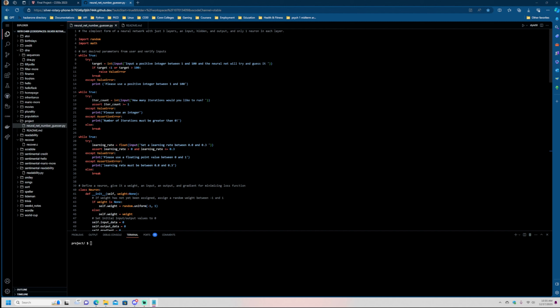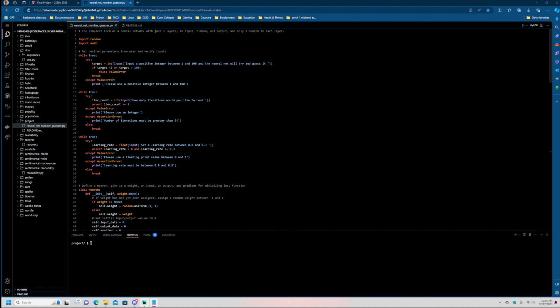I'm from Connecticut, USA. My project is a neural network, but in its simplest form, it's just 3 layers: input, hidden, and output, with only one neuron in each layer. The program attempts to guess a target number given parameters specified by the user. I call it the neural net number guesser.